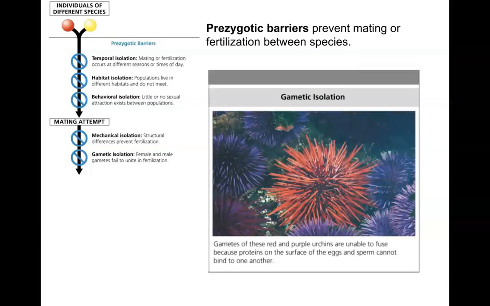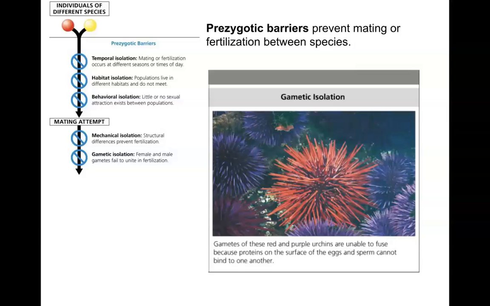Gametic isolation is another type of prezygotic barrier, the last type, after mating has occurred. Okay, let's say that sexual attraction was there, mating attempt happened, and the male gamete was able to meet the female gamete, for instance, sperm and egg. What's going to happen is that the gametes will fail to unite successfully. So there is a meeting, but the uniting of that male and female gamete just doesn't occur. And so a zygote will not form if fertilization doesn't happen.